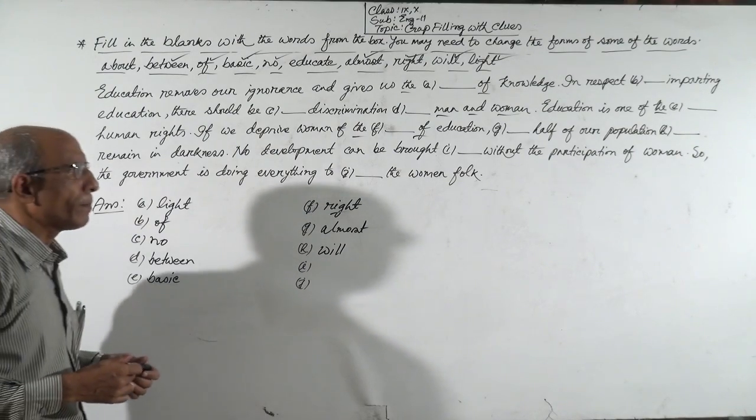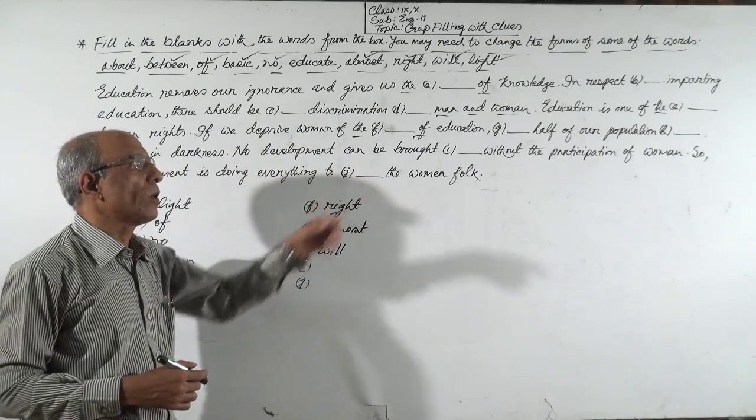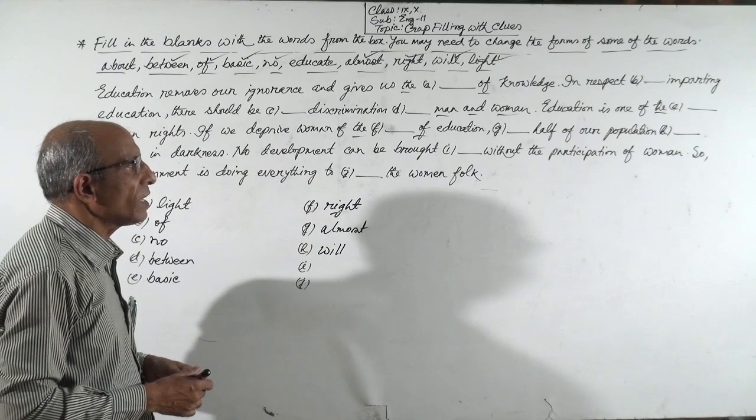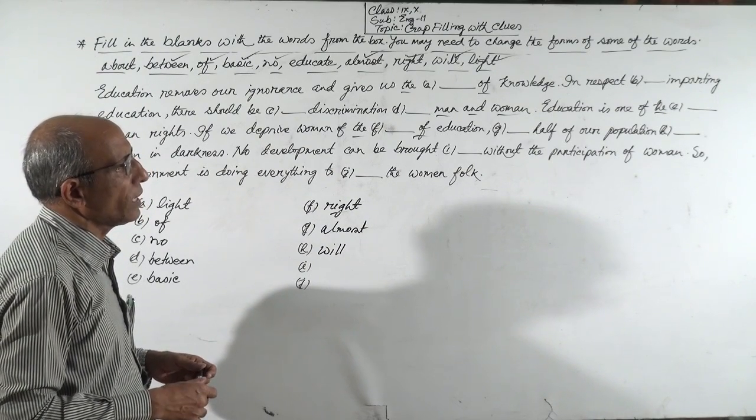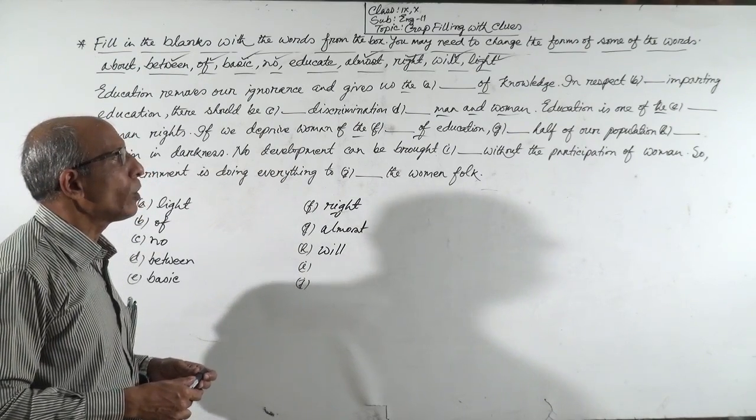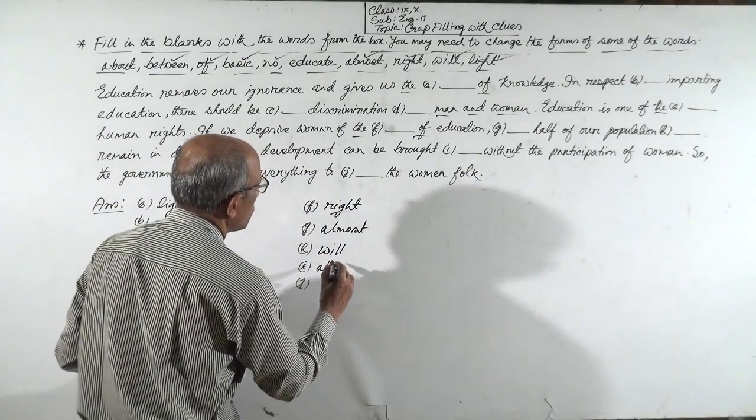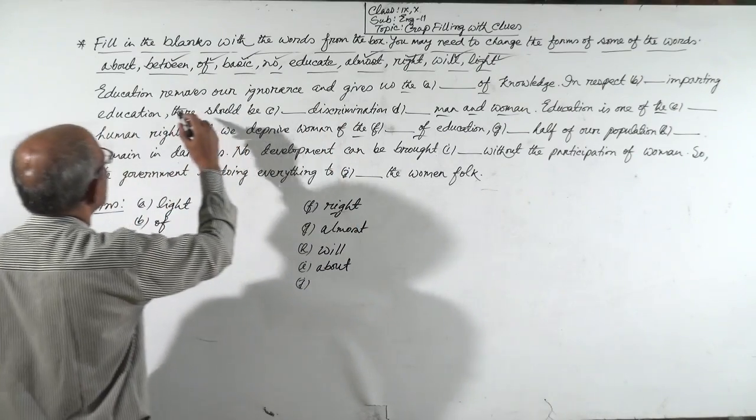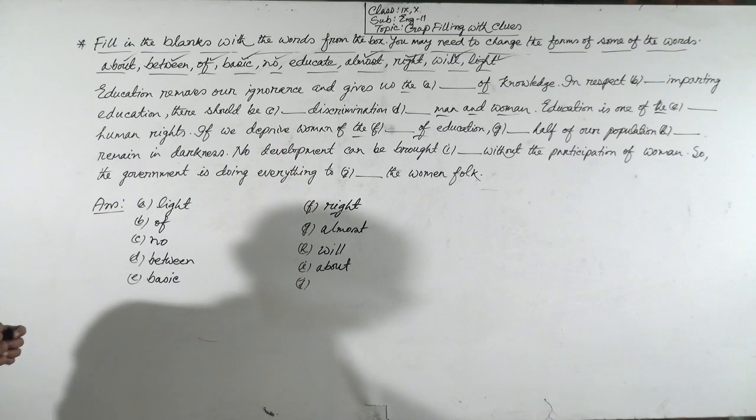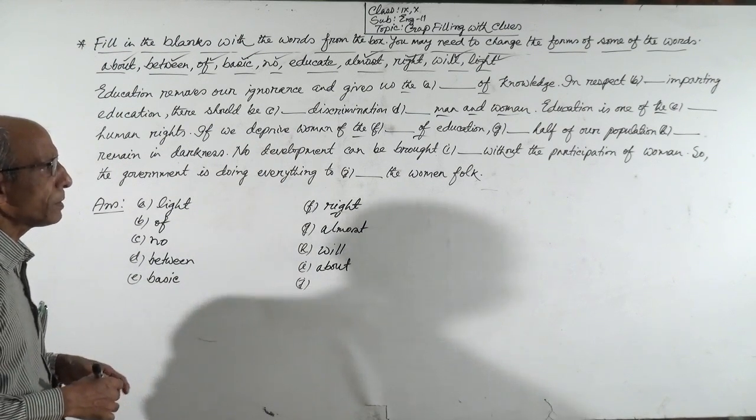No development can be brought dash without participation of women. After brought there will be a preposition, and it will be brought about. You know, bring about is a phrase, so in the past participle it will be brought about. You see about as a clue. The first clue is about. So gap number 9 will be about. No development can be brought about without the participation of women.